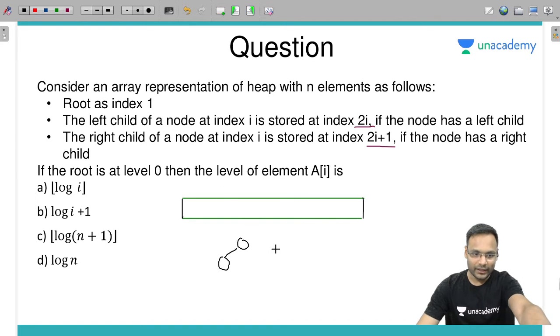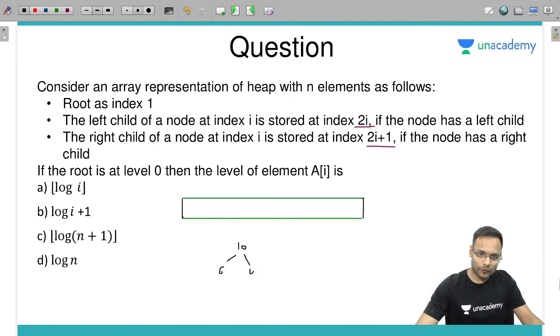Max heap I am taking. So 10, then 6, 4, 3, 2, 1. This is the max heap.